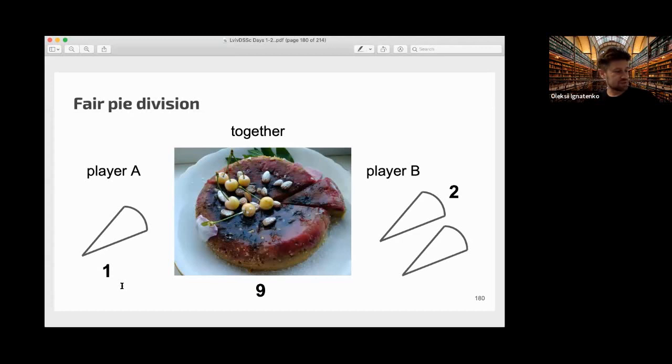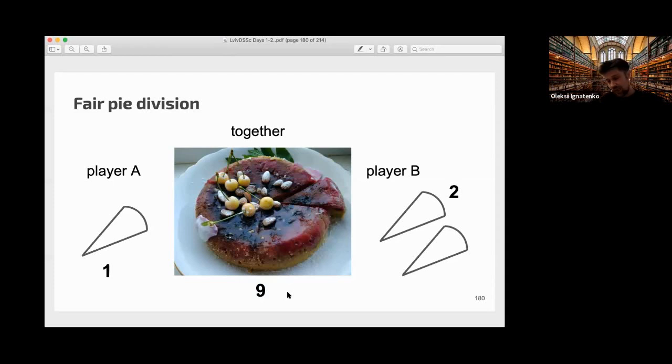You can imagine this as the production of some product, and player B can create two. But together, if they combine their services, they can produce 9. So how should they divide this 9 between them?